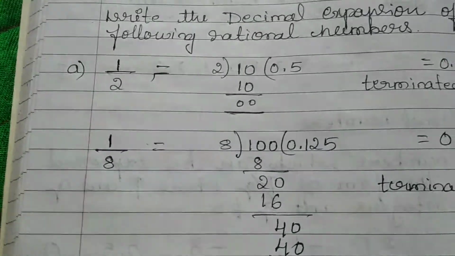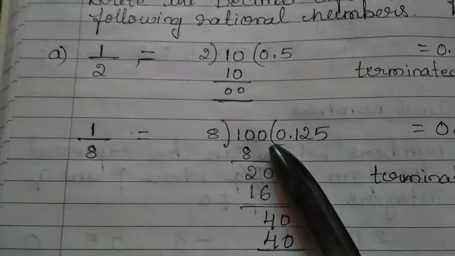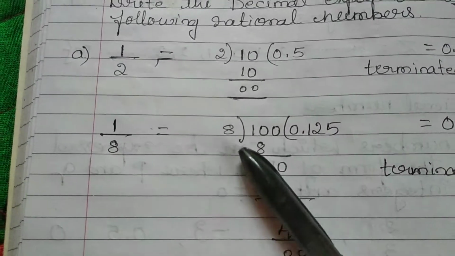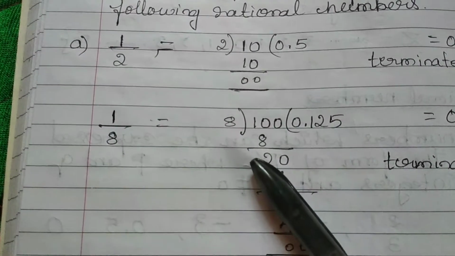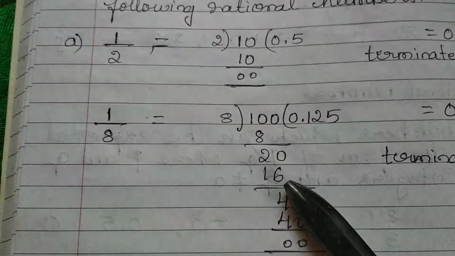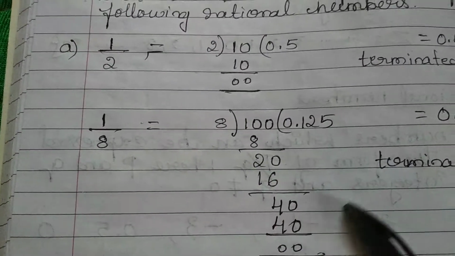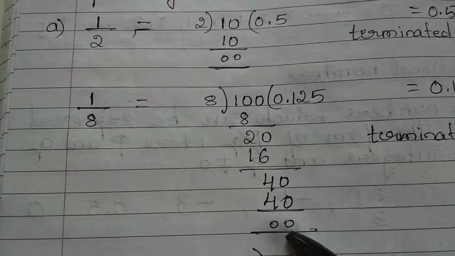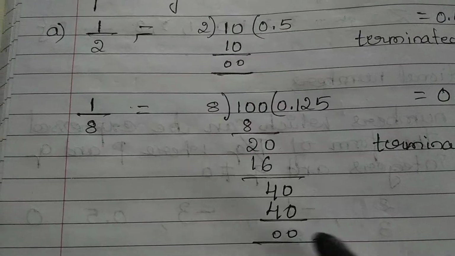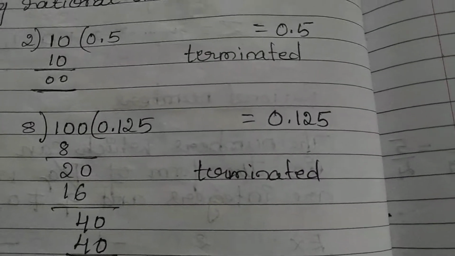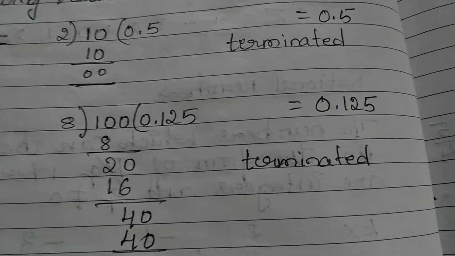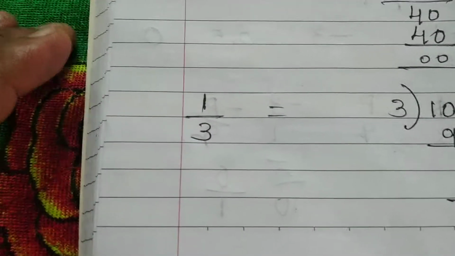This is also a rational number. See here, when we divide this, 8 ones are 8, so 0.1, then 20. 8 twos are 16, then 40, 8 fives are 40. So the remainder is 0. Whenever the remainder 0 comes, that is a terminated decimal. This is called a terminated decimal. Okay, so let us see another example.